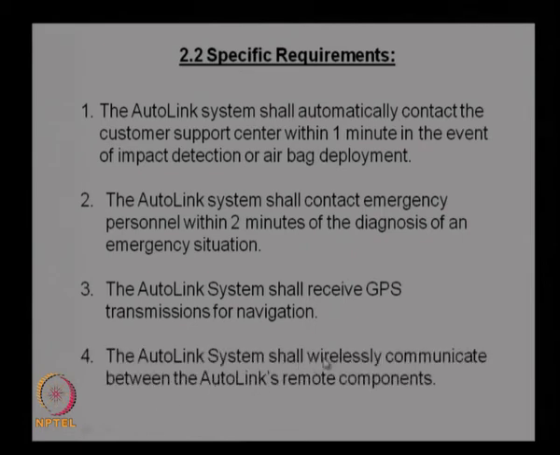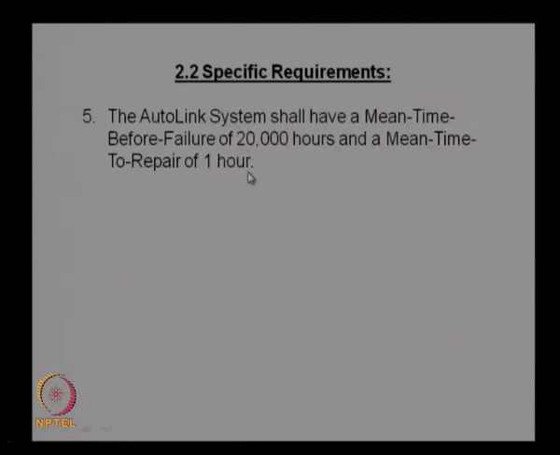The AutoLink system shall wirelessly communicate between the AutoLink's remote components. So, this is another requirement: there should be wireless communication between the remote components, basically the vehicle component as well as the customer support component. So, these are the specific requirements you can identify. Similarly, you can go for many requirements like this.